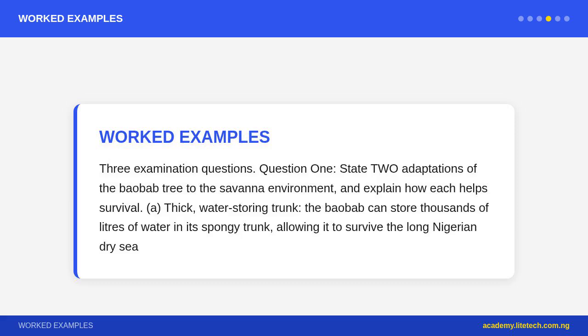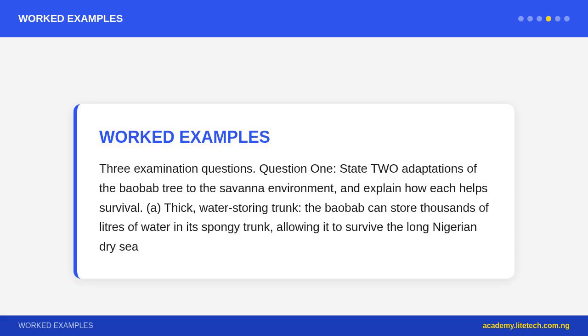Three examination questions. Question 1. State 2 adaptations of the baobab tree to the savanna environment, and explain how each helps survival. A. Thick, water-storing trunk. The baobab can store thousands of liters of water in its spongy trunk, allowing it to survive the long Nigerian dry season when soil water is unavailable. B. Deciduous, shedding leaves in the dry season. The baobab reduces water loss through transpiration during the hottest, driest months, conserving water for the wet season when leaves regrow.